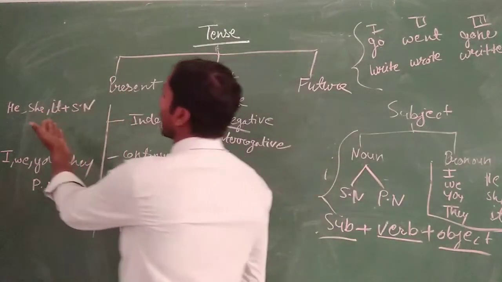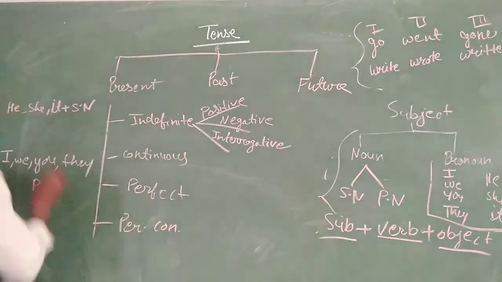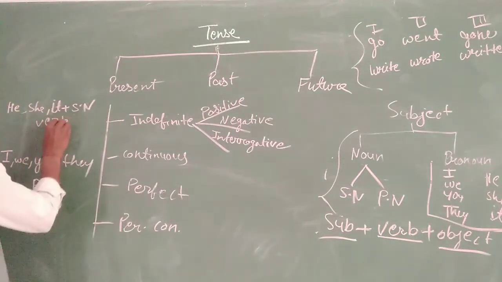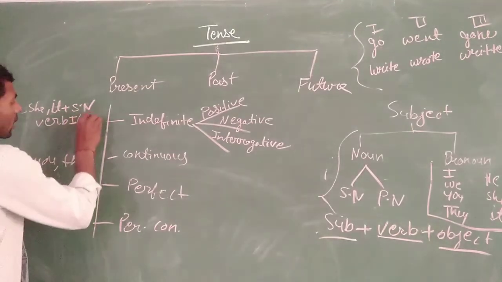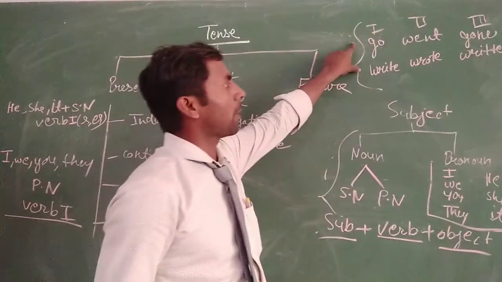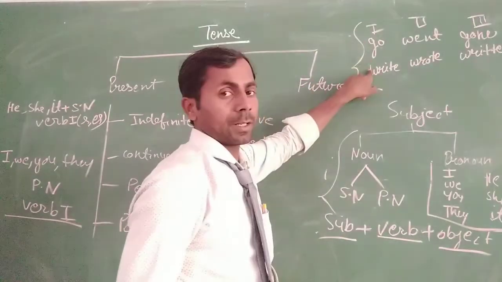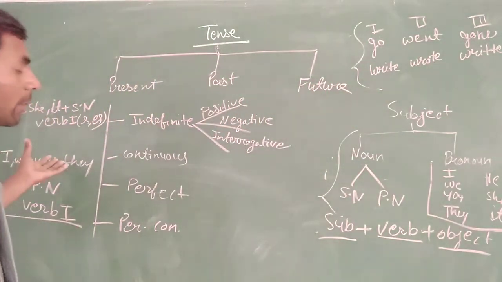With he, she, it and singular number, we can use the verb first form and also add s or es. And with I, we, you, they and plural number, we can use only the verb first form. So you can see here the first form of the verb, like go and write. Okay. Next is how can we identify the tense?